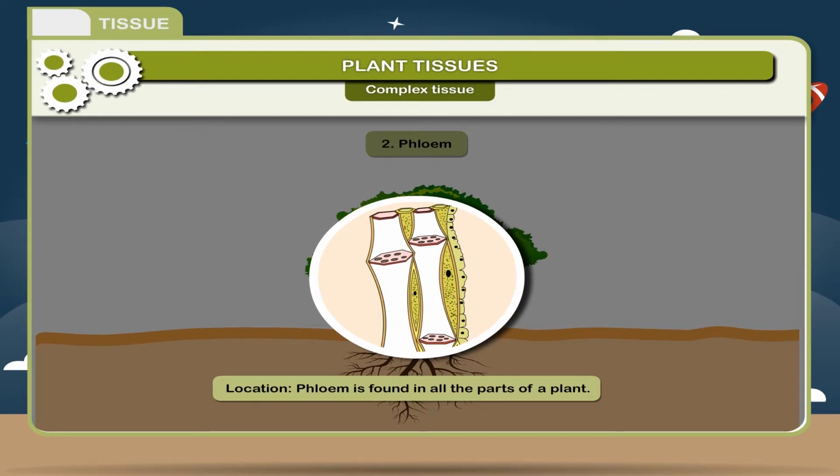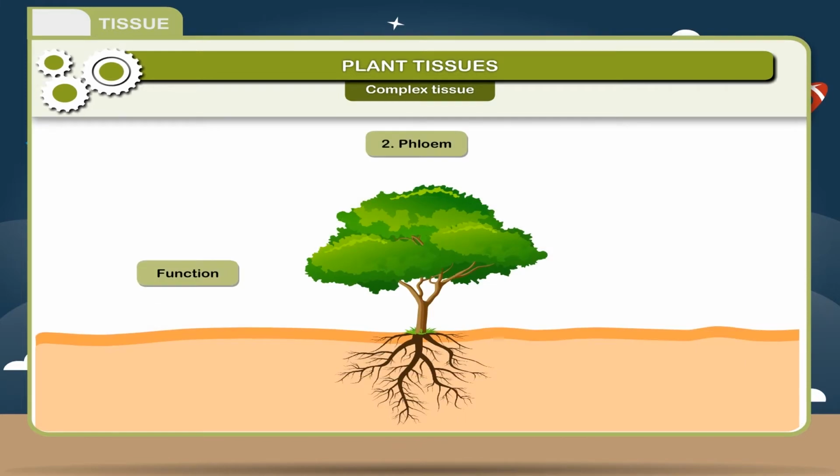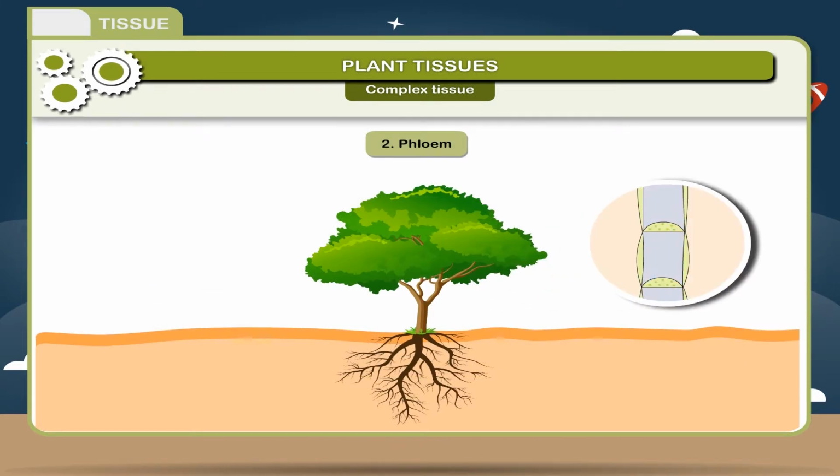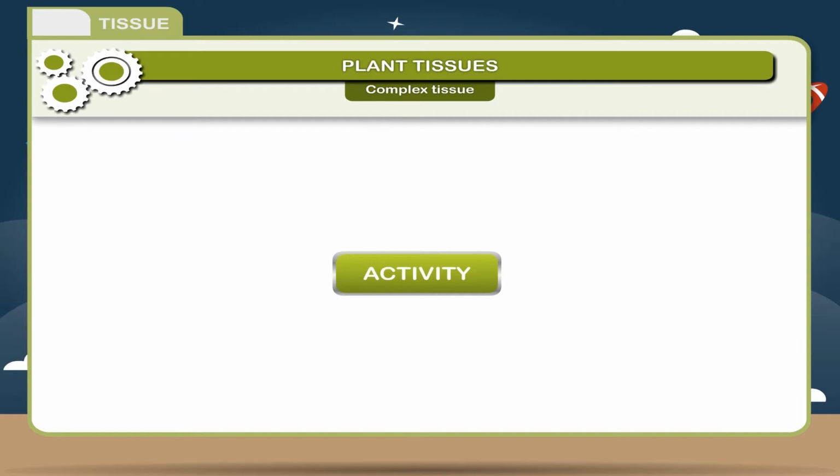Location. Phloem is found in all the parts of a plant. Function. Phloem helps in transportation of prepared food from the leaf to the other parts of the plant.